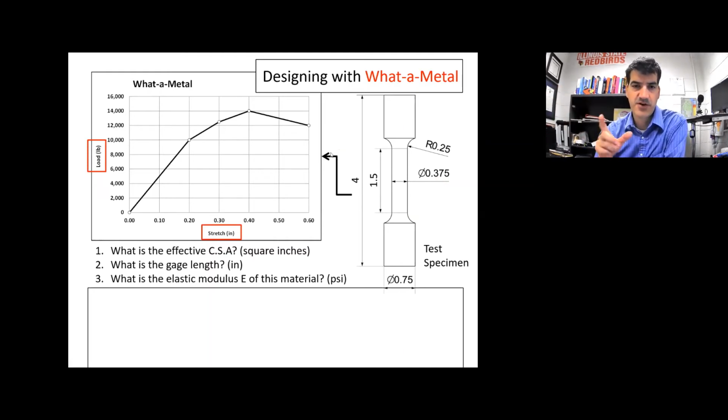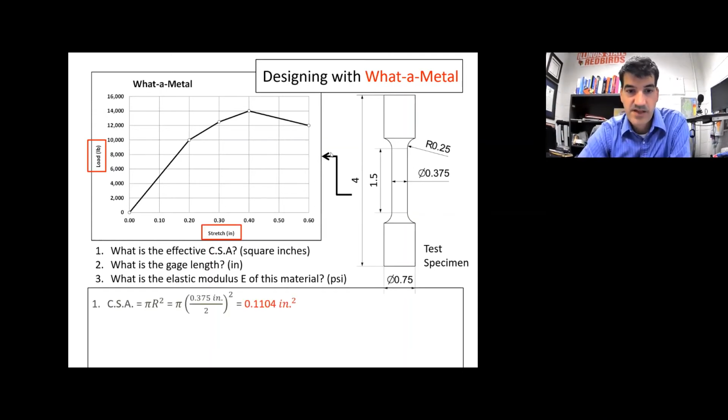Be careful of the order you do that. Don't take pi times the radius and then square it. Take the radius squared and then multiply it times pi. Remember your order of operations. That is in fact what is shown here: take the diameter divided by 2, then square it, then multiply by pi, and we get a cross-sectional area of about 0.1104 inches squared.